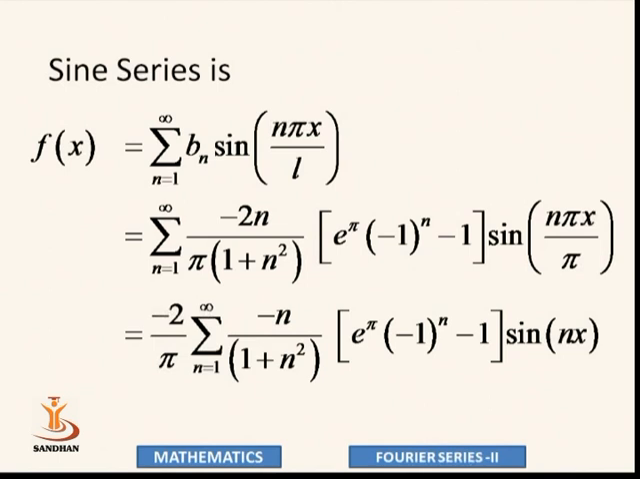So sine series of our function is minus 2 by pi sigma n equal to 1 to infinity, n upon 1 plus n square into (e to the power pi (-1) raised to n minus 1) sine nx. Here only one minus sign occurs because we already took minus outside. So using this Fourier cosine series and Fourier sine series, you can evaluate discontinuous or piecewise continuous functions.